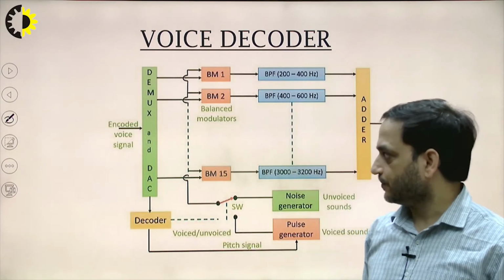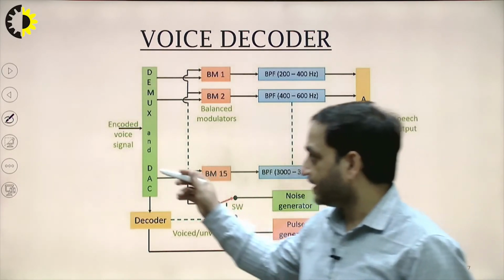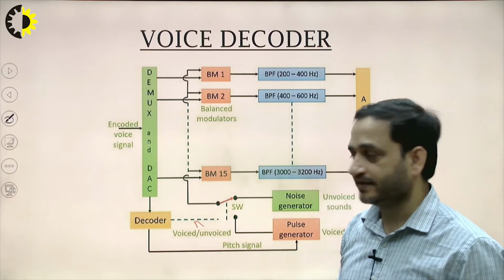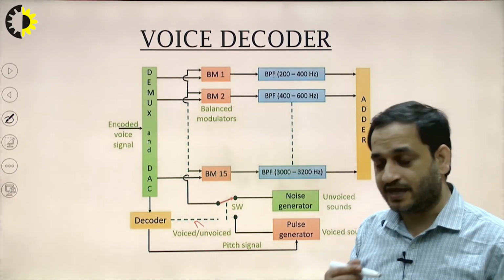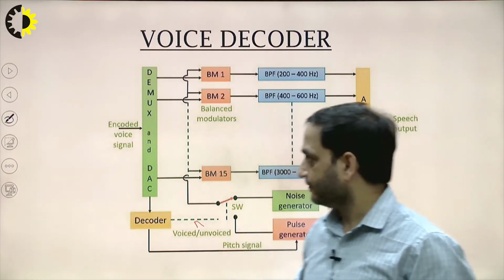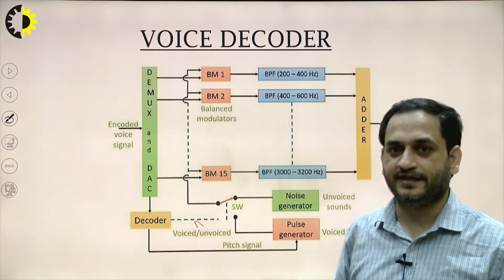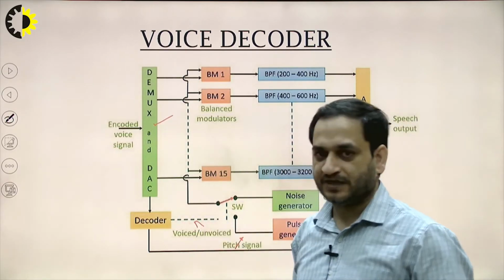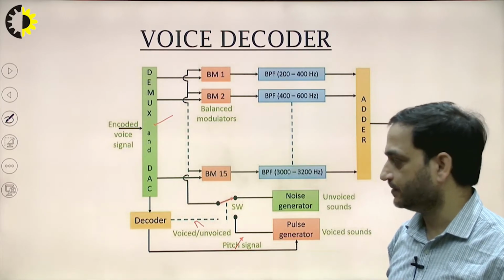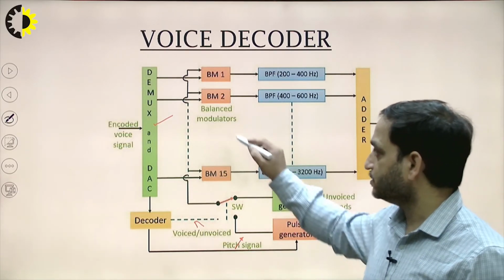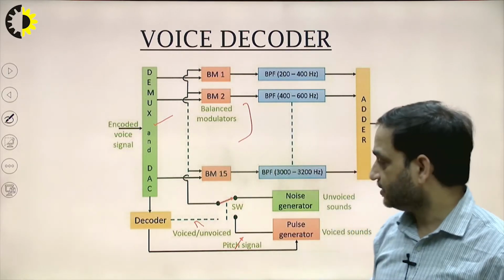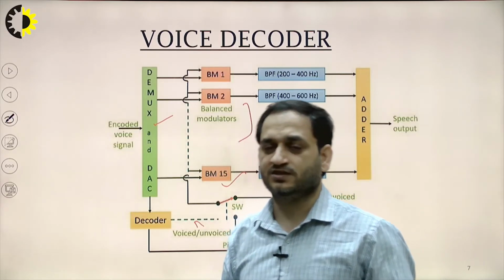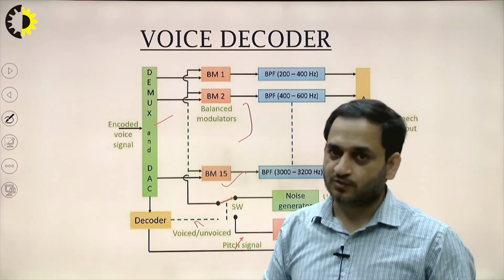In the voice decoder, the opposite of that will be there. What is received at the decoder is the encoded voice signal, and the opposite functionality happens as compared to the encoder side. There we used the ADC and the multiplexer, but here we are using the demultiplexer and the DAC, and we are very much aware of the DAC and the demultiplexer concepts. Then we are using the balanced modulators: if we use 15 band pass filters, then we use 15 balanced modulators at the demodulation side.